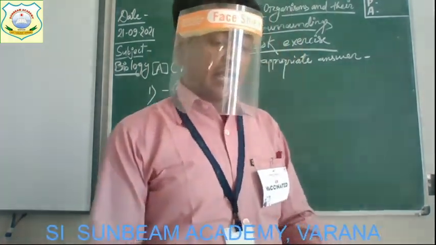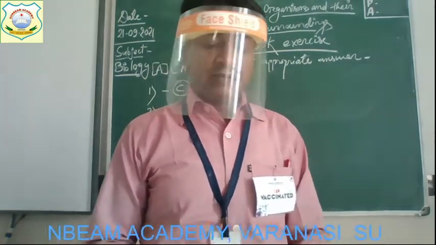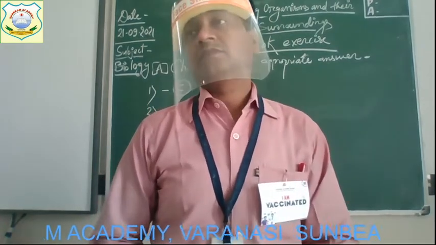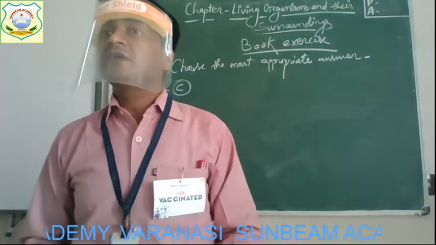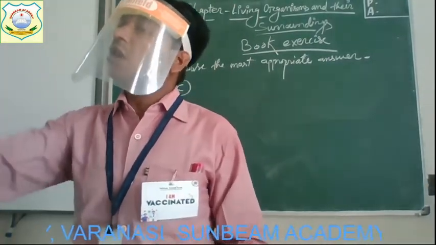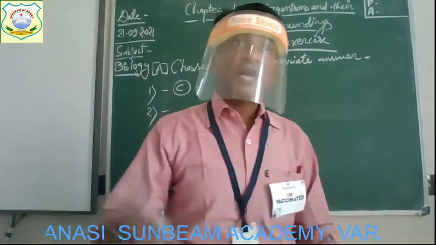Now, question number 2. Which of these enables the nutrients present in the bodies of plants and animals to go back to the soil after they die? When the animals and plants die, whatever nutrients are present in their body get mixed into the soil. By which kind of organism?